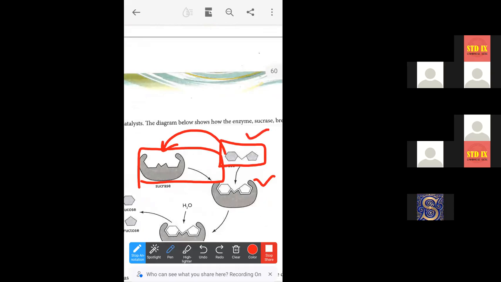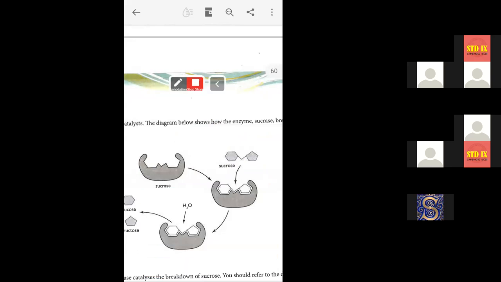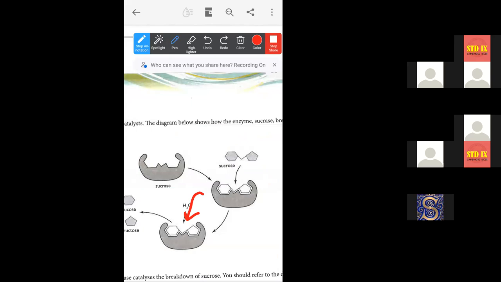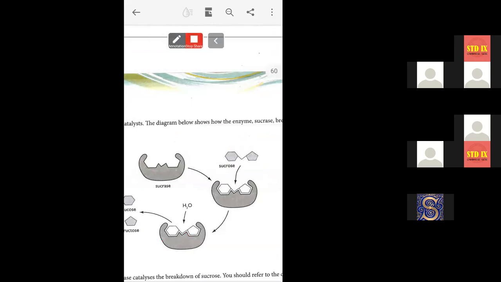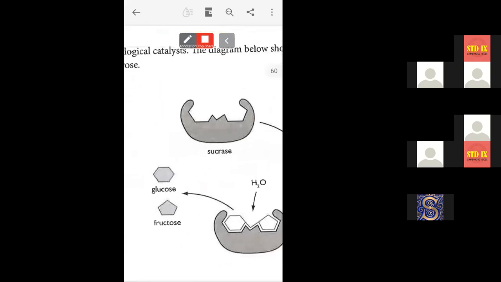So this is the substrate, sucrose, and this is the enzyme, sucrase. The active site is this site, the complementary site of the sucrase that is complementary to the shape of this substrate molecule. Now what will happen? Sucrose will bind to this site. In this particular reaction, water is needed, so we need to add water, H2O. Water will help to produce glucose and fructose.